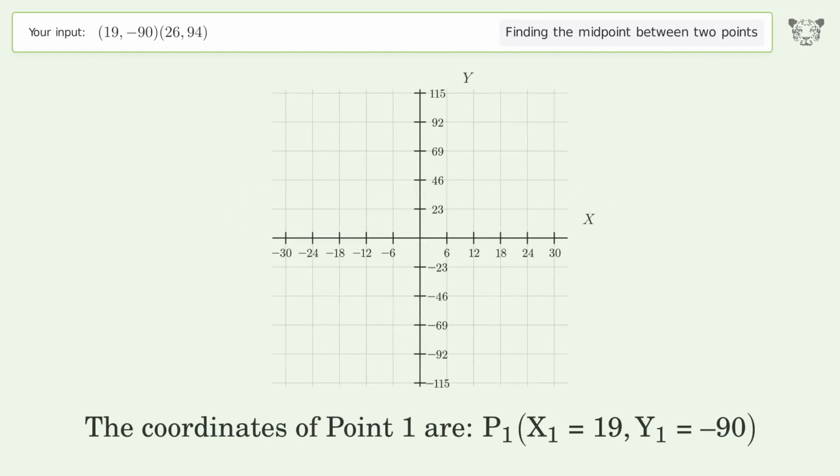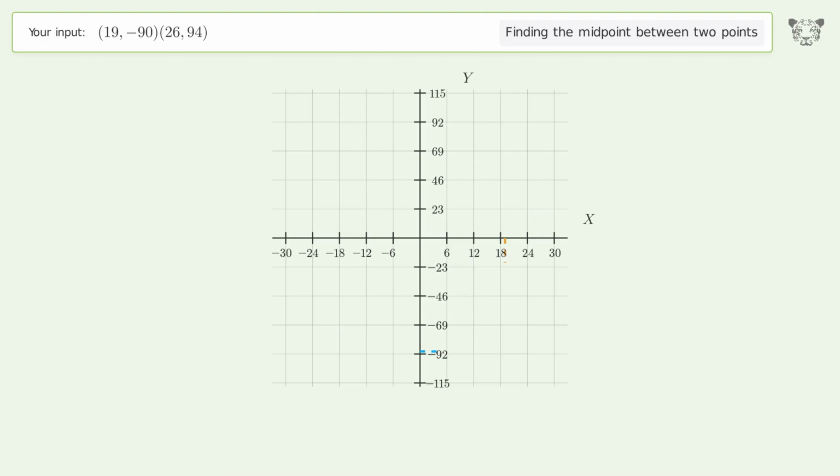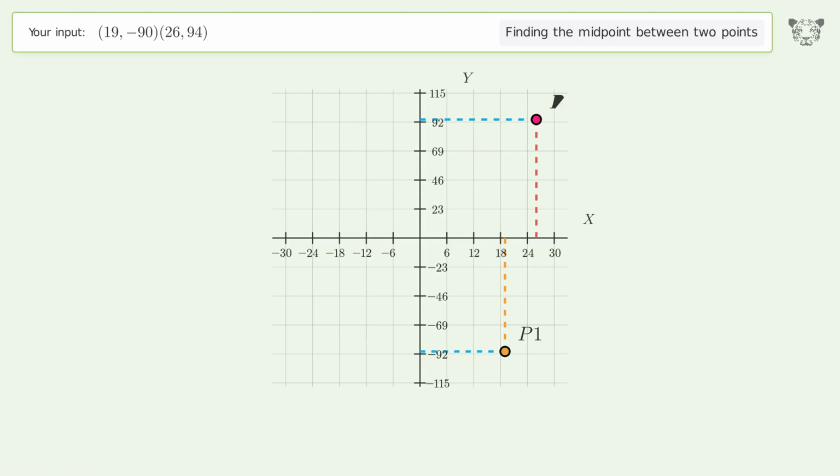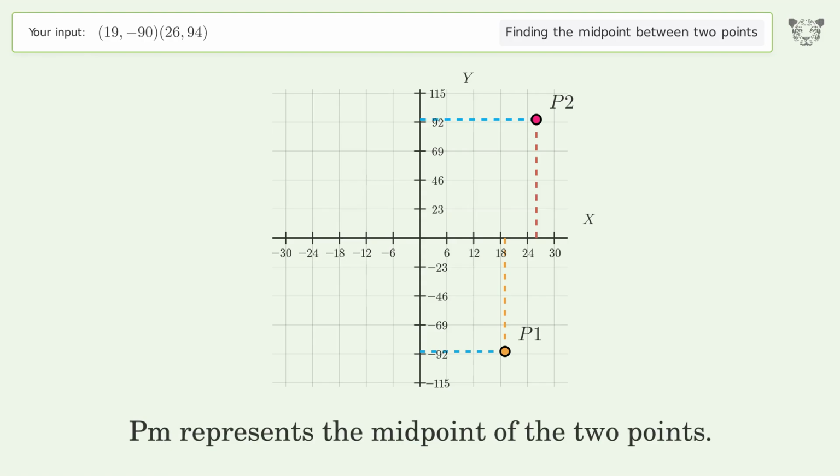The coordinates of point 1 are x1 equals 19, y1 equals -90. The coordinates of point 2 are x2 equals 26, y2 equals 94. PM represents the midpoint of the 2 points.